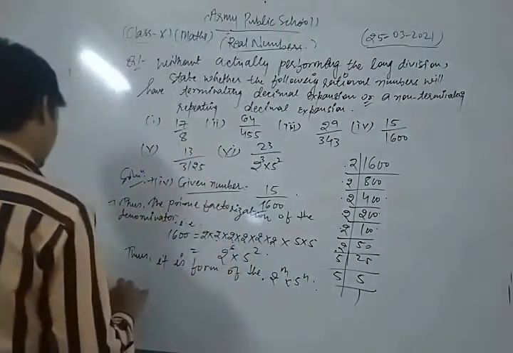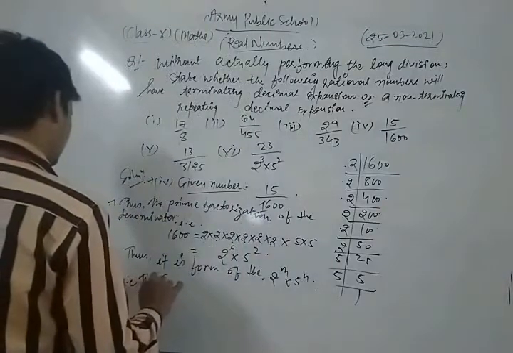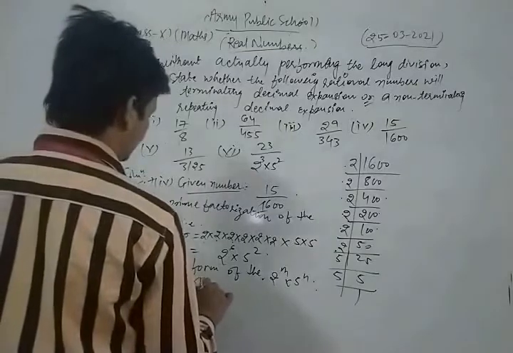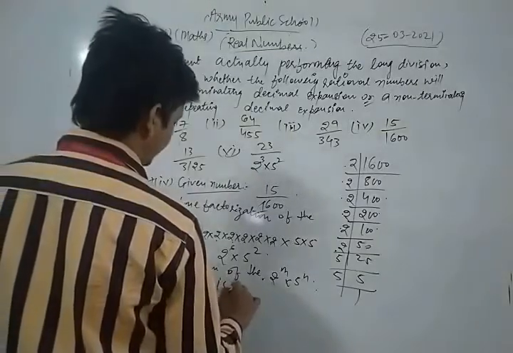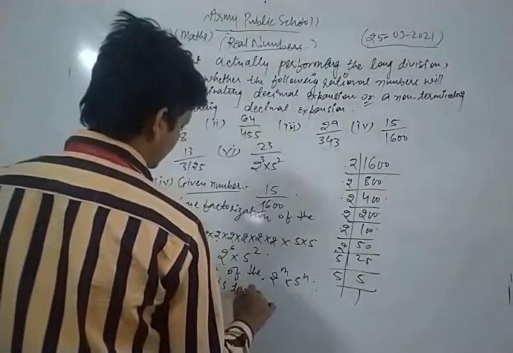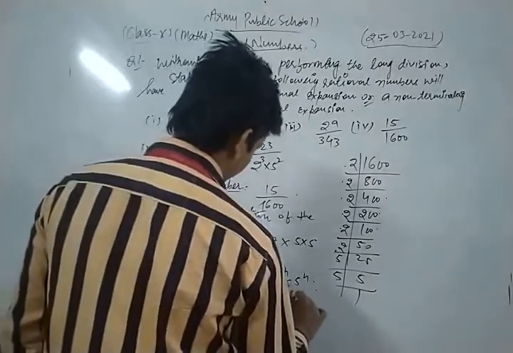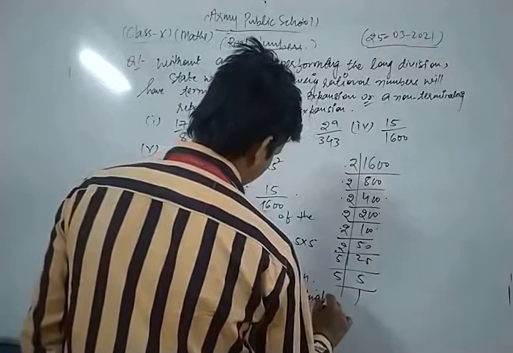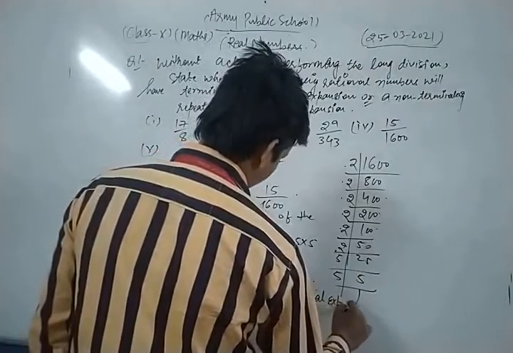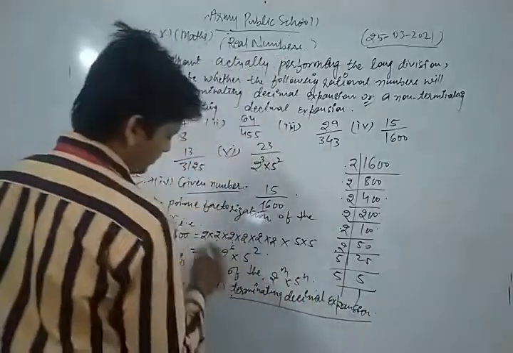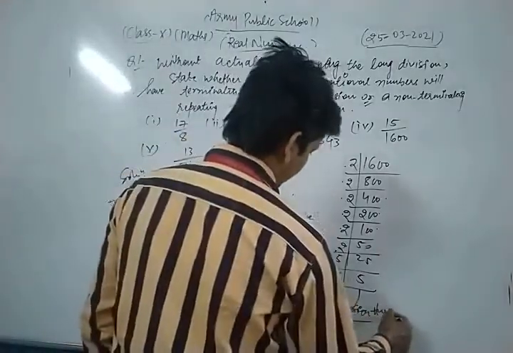That is, the given number is a terminating decimal expansion. This is your final answer.